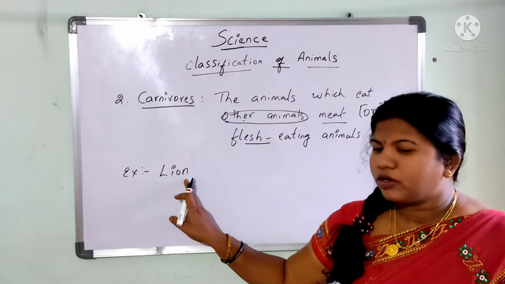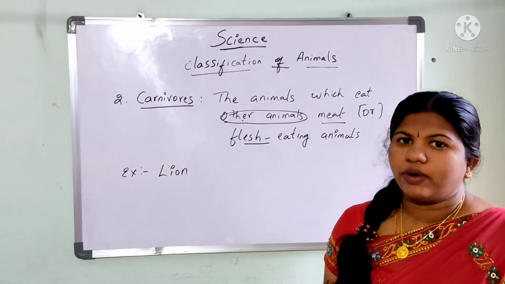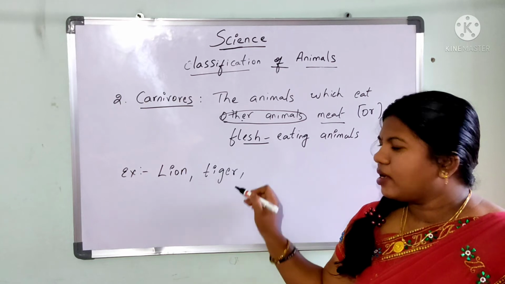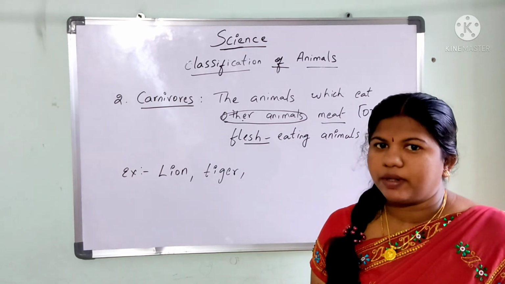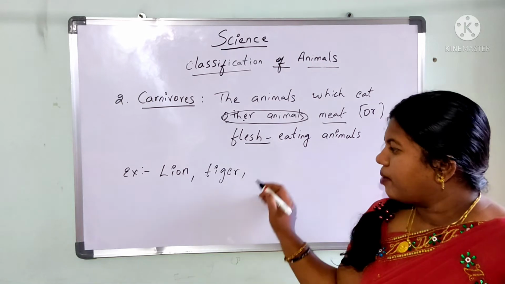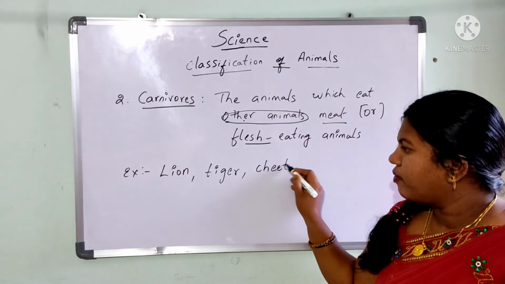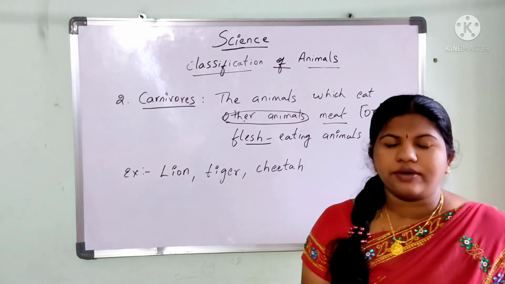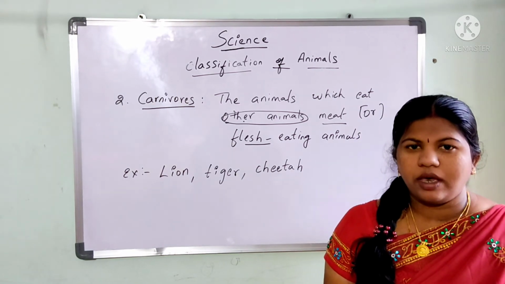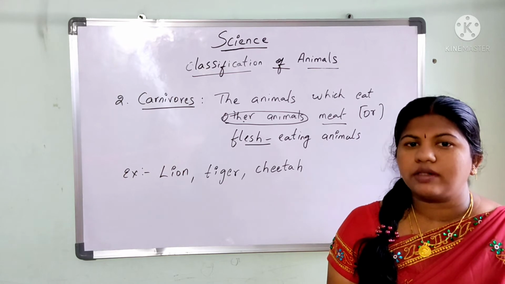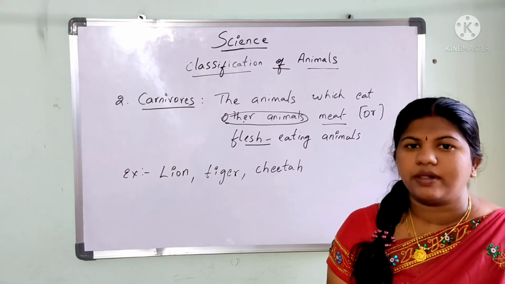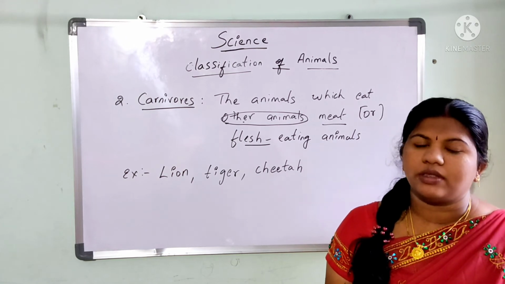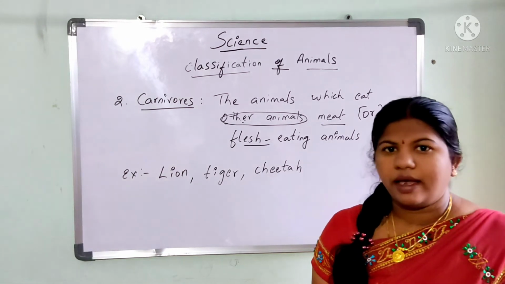Yes, so I am going to take the lion as a carnivorous animal. Even the tiger, you can see the tiger also hunting other animals. And sometimes you can see a cheetah running very fast for hunting other animals in the jungle. It is going to hunt other animals to take the flesh of those animals as its food. So that is why I am going to categorize the cheetah also as a carnivorous animal.